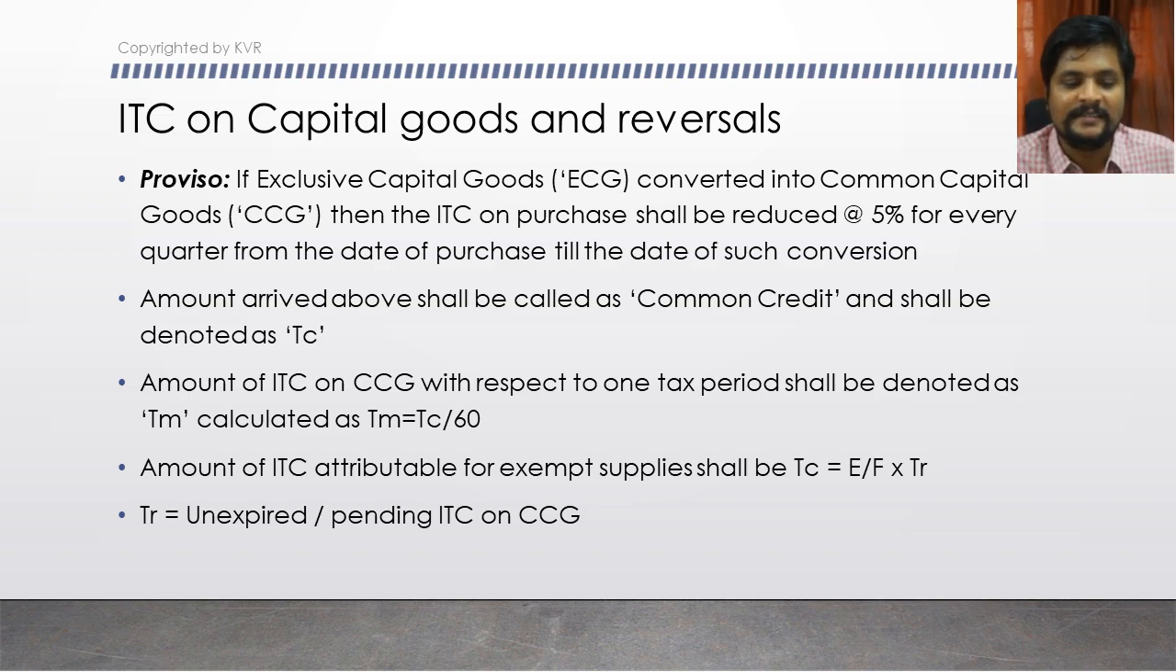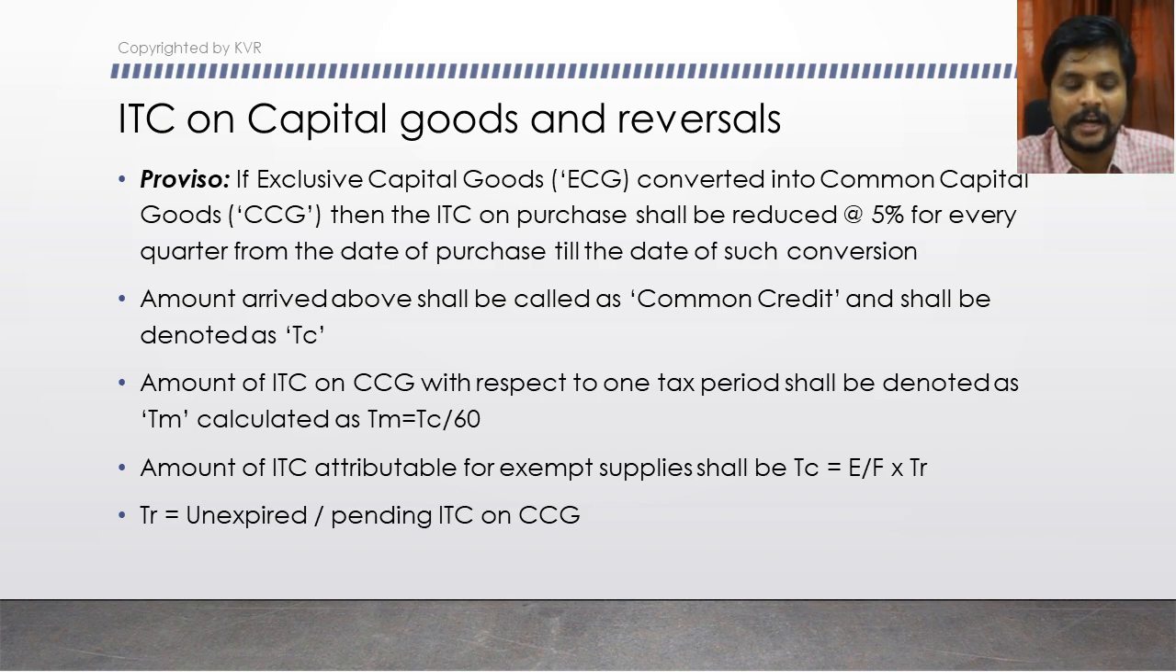Amount of ITC on CCG, that is on the common credit capital goods, with respect to one tax period shall be denoted as TM, that is calculated as TM is equal to TC divided by 60. Why is it divided by 60? Here we refer to the tax period as 1 month, because in GST we are filing monthly returns. In certain scenarios we may even file quarterly returns. If it is a quarterly return, then it will not be divided by 60; 5 into 4 is 20, it will be divided by 20. Here we are dividing it by 60 because we foresee 60 months, 60 tax periods, as the useful life of the capital goods.